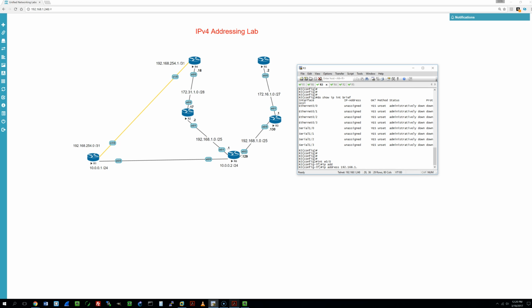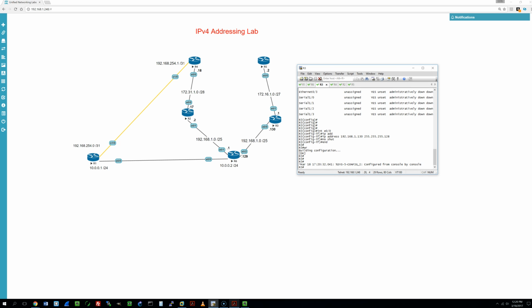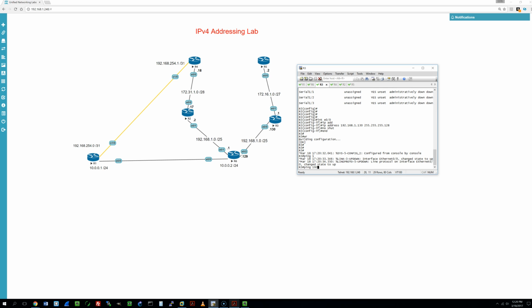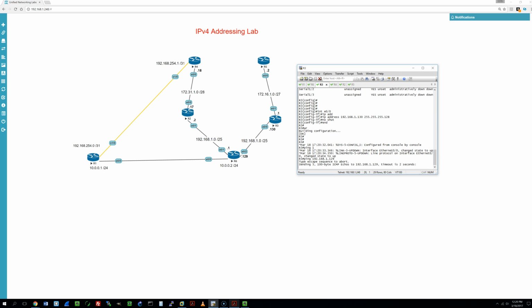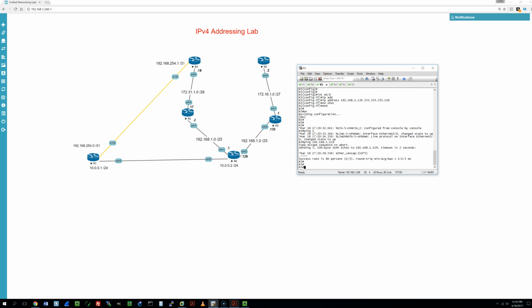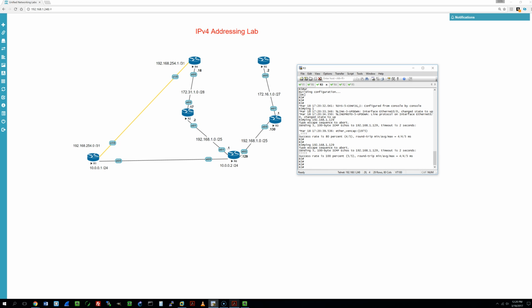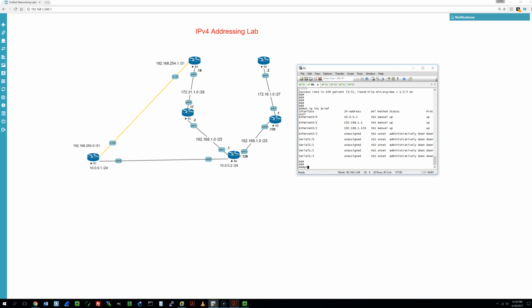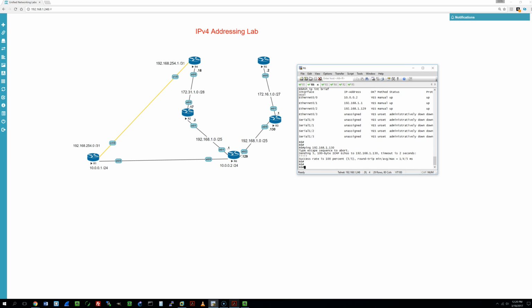And we're going to be using the next IP address in the second subnet, which would be 130, and then 255.255.255.128. No shut. And let's see if we can ping. Yep, 80%, 100%. Okay, that link is done.